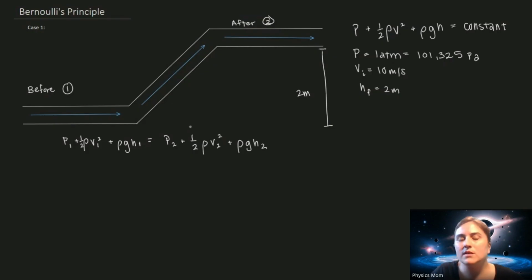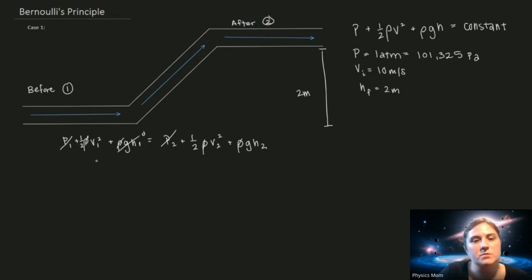We can simplify this. If the pressure is constant throughout this system, these terms are the same: P1 equals P2. I'm just going to subtract them from both sides, and I get rid of that term. If I factor out rho, the density, from each term, you'll notice why it doesn't actually matter what the density of this particular fluid is for this system, because the pressure is constant. So the density is irrelevant. And if I look at the initial height of the system, it's on ground level, so its height is 0, and anything times 0 is 0, so that term is also gone.